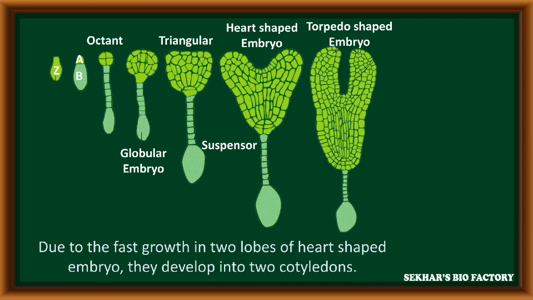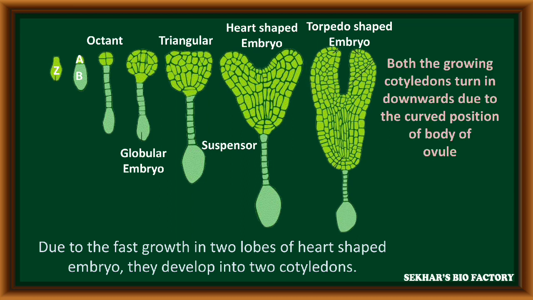Due to fast growth, the two lobes of the heart-shaped embryo become two cotyledons. Both of these cotyledons grow and turn towards the downward side due to the curved position of the embryo in the ovule.